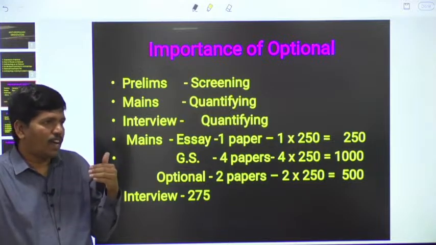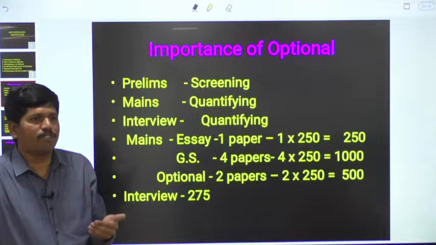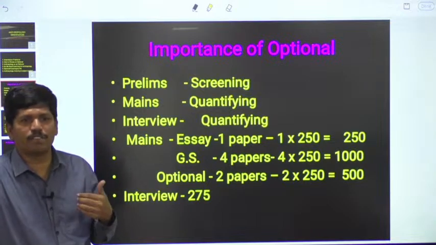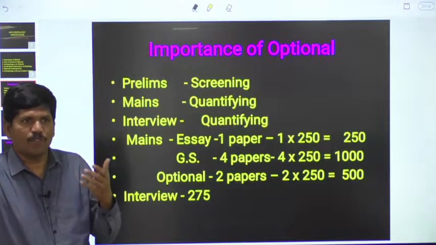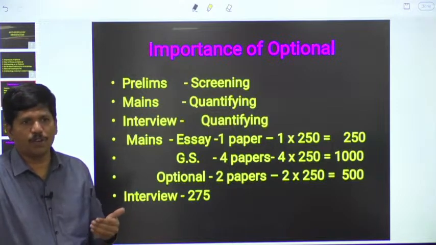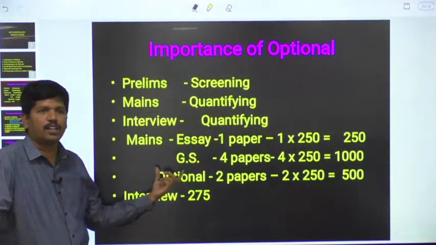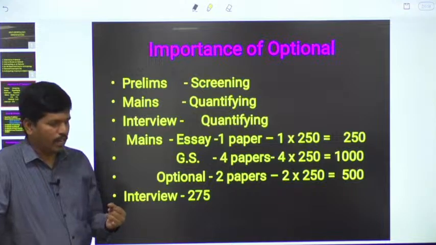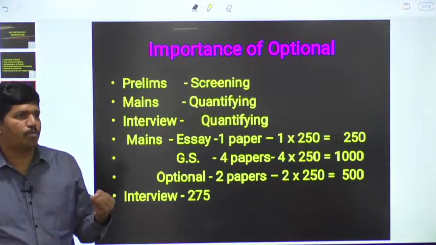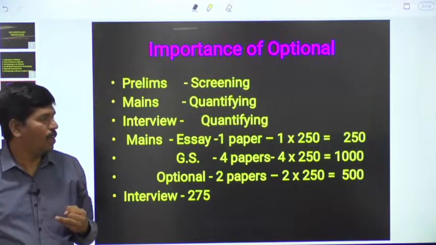That's why avoiding wastage of time and avoiding a large number of attempts to clear the examination is very, very important. Here you have to go by the flow, you have to go by the trend. At the time of choosing the optional, if you are not careful, the chances of clearing the exam will be affected, and at the same time the chance of promotion, the chance of reaching a higher position in the bureaucracy will be affected.